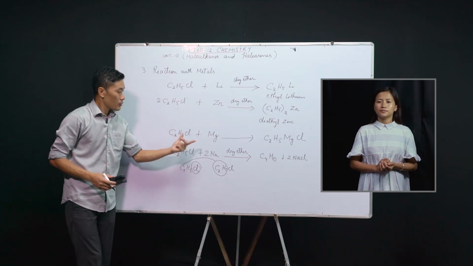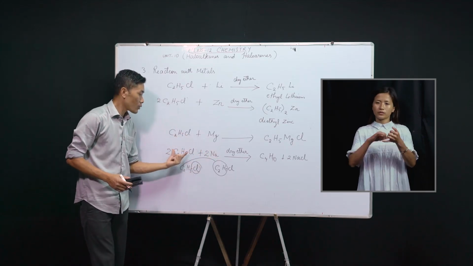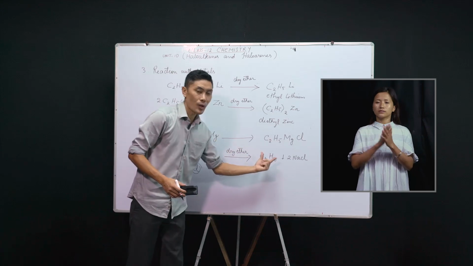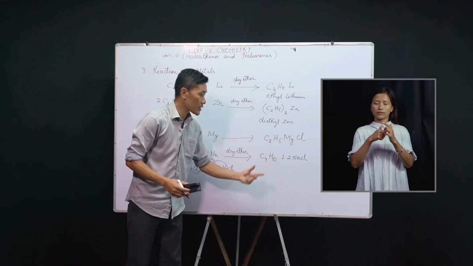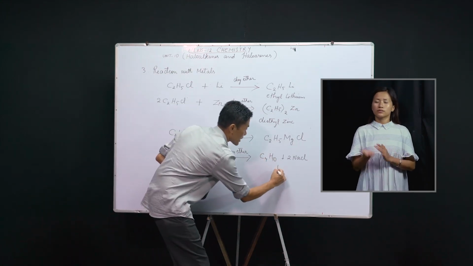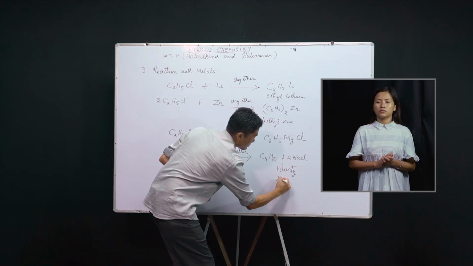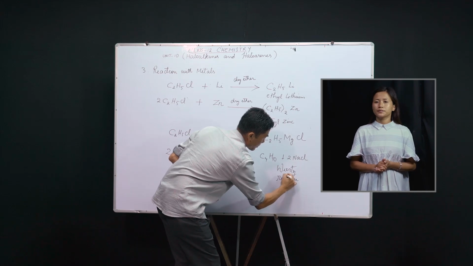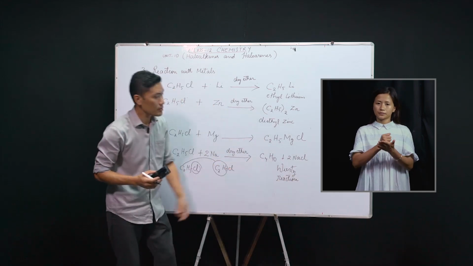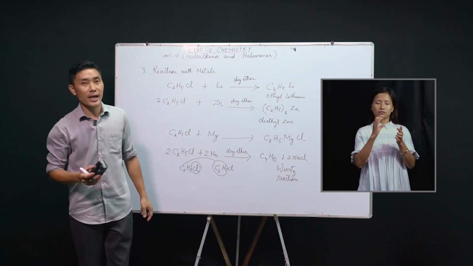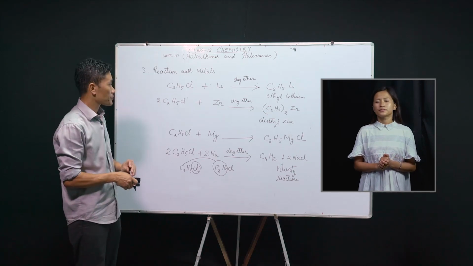So with sodium metal, these haloalkanes give rise to alkanes, and this reaction is called the Wurtz reaction. Try to remember this reaction because this is a very important reaction of the haloalkanes.